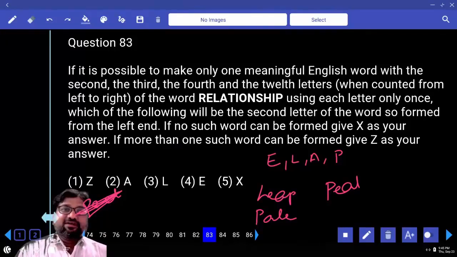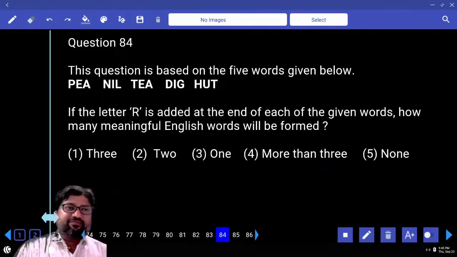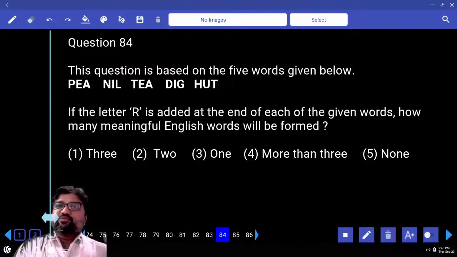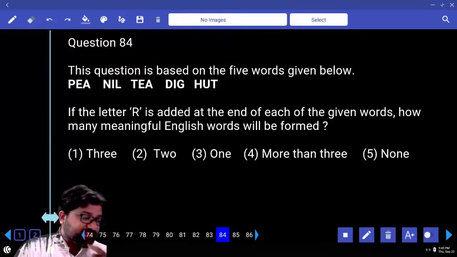That's what I say. You should be in a position to identify at least 2000 words by the time you go and sit in the examination center. Is this clear to you all? Let me get into the next questions. So, yes, obviously we have formed 3. So, 3 is not a matter. If you can form 2, it is enough. Your answer should be more than 1, and then option Z applies. Next.